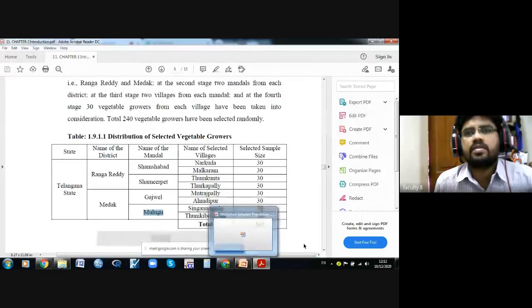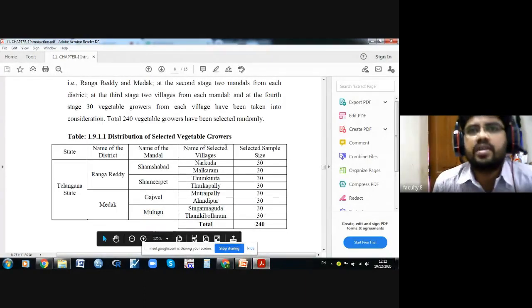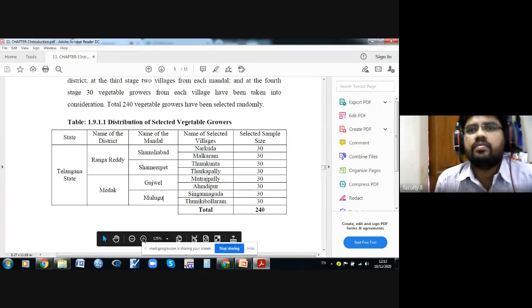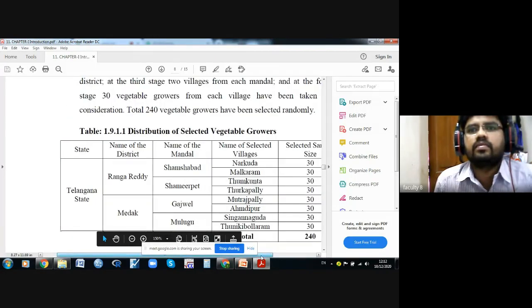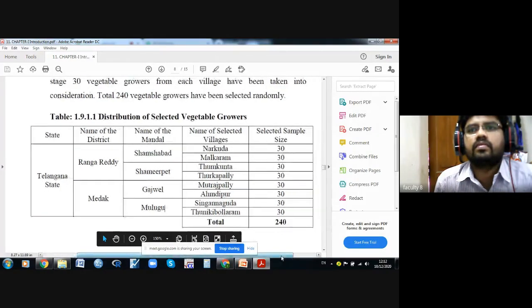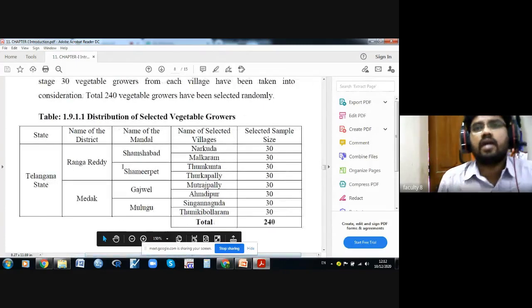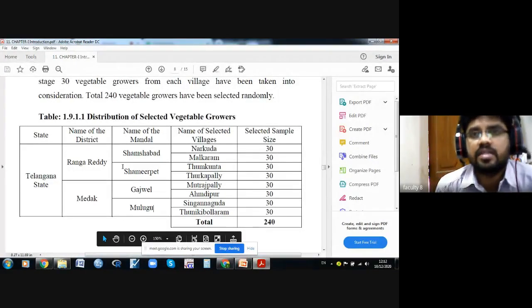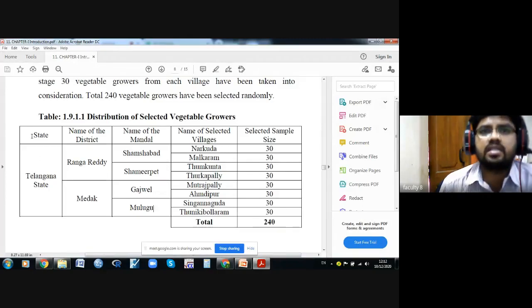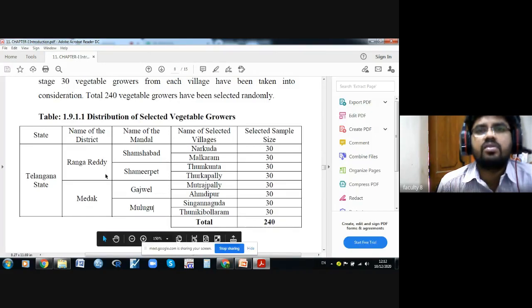Yes, please observe here. I have done my PhD research in Telangana state. This is my state, Telangana. Within Telangana, I selected two districts, Rangareddy and Medak. Within Rangareddy district, I selected two mandals, Shamirpet and Shamshabad.